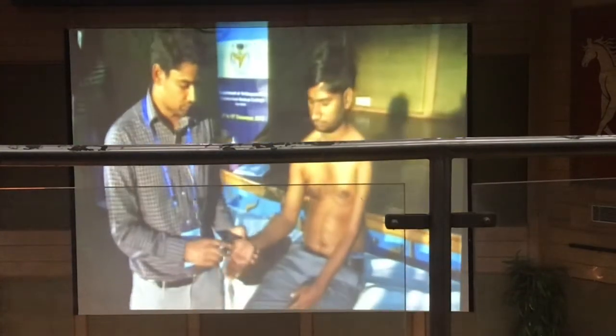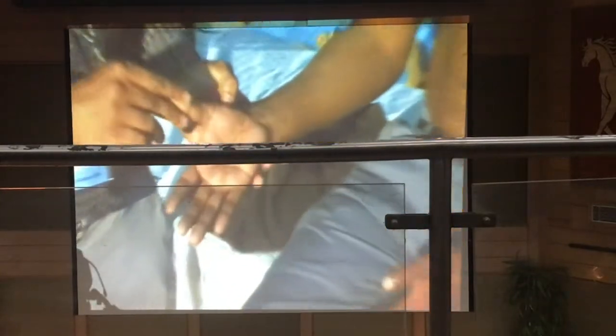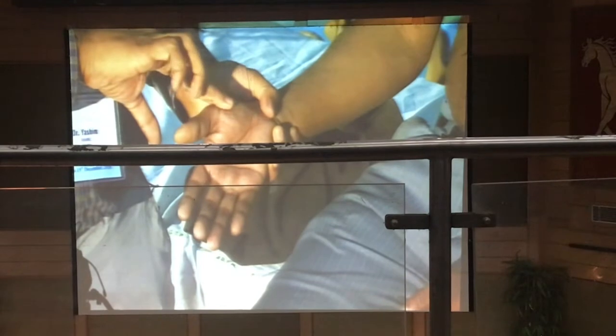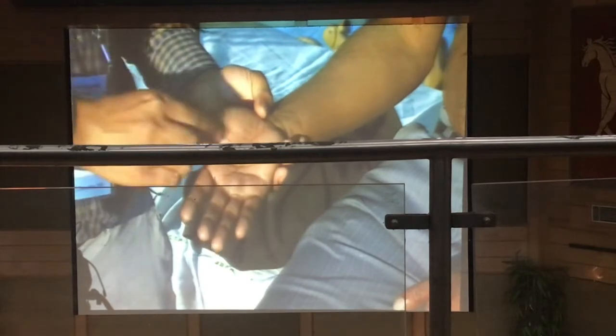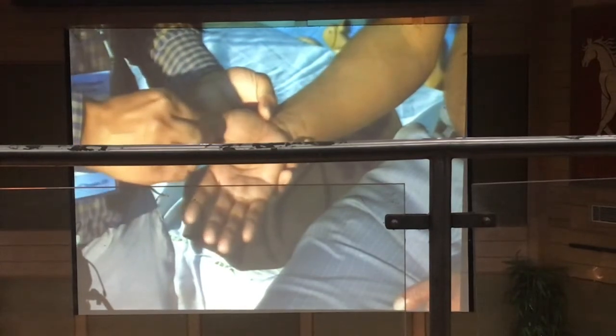The abductor pollicis longus is attached at the base of the first metacarpal. So we stabilize the metacarpal and ask the patient to abduct. And the brevis is attached to the proximal phalanx. So we stabilize the proximal phalanx on the radial aspect. Okay, all these things are important.